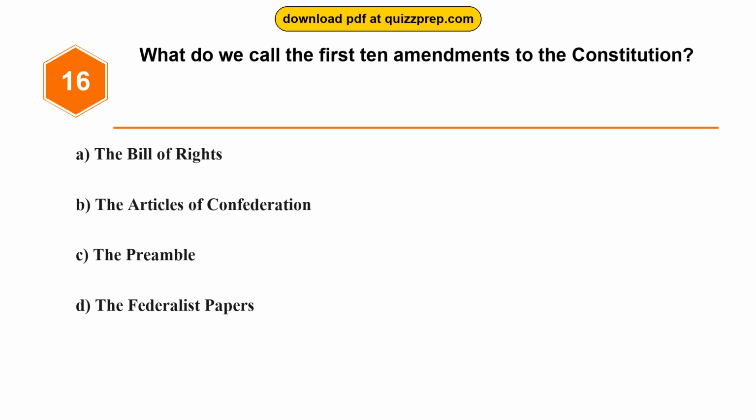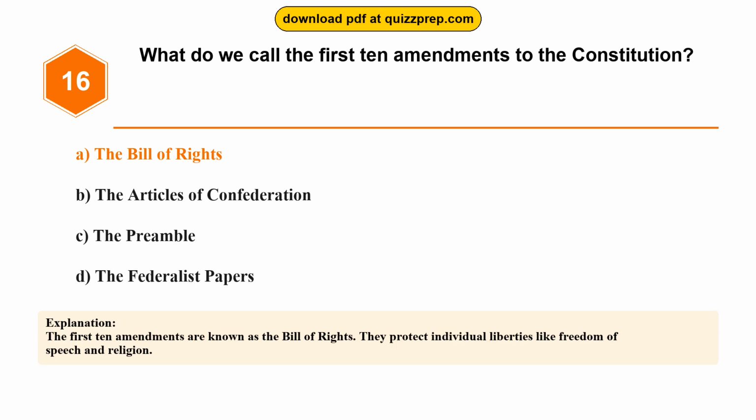Question 16. What do we call the first 10 amendments to the Constitution? Option A, the Bill of Rights. Option B, the Articles of Confederation. Option C, the Preamble. Option D, the Federalist Papers. The correct answer is option A, the Bill of Rights. The first 10 amendments are known as the Bill of Rights. They protect individual liberties like freedom of speech and religion.